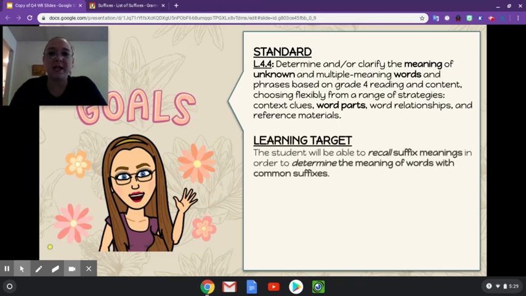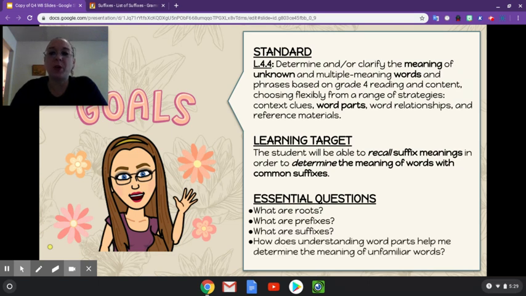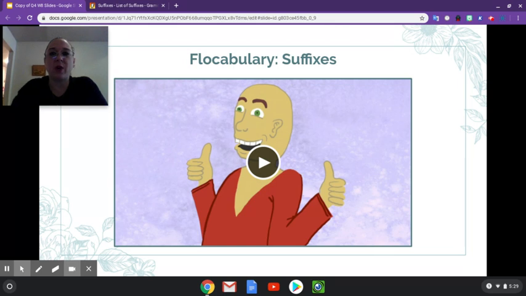Your learning target is the student will be able to recall suffix meanings in order to determine the meaning of words with common suffixes. The essential questions are, what are roots? What are prefixes? What are suffixes? And how does understanding word parts help me determine the meaning of unfamiliar words? Let's go on and get into our vocabulary.